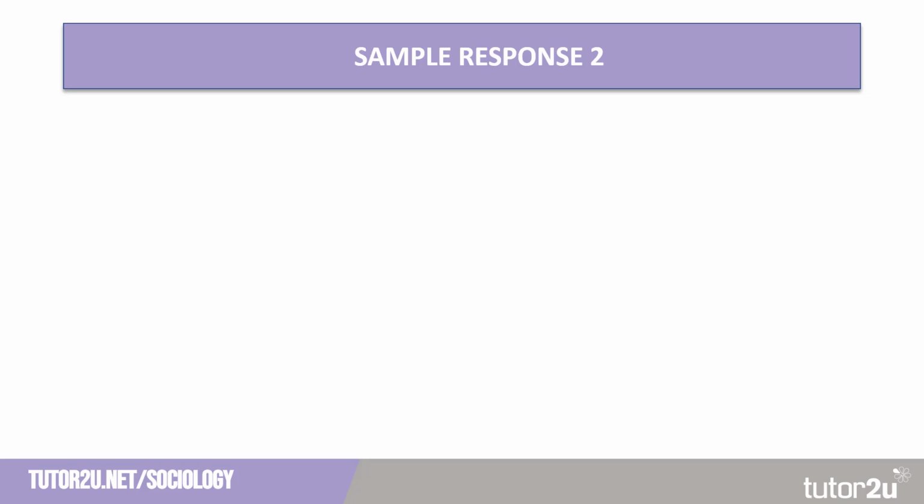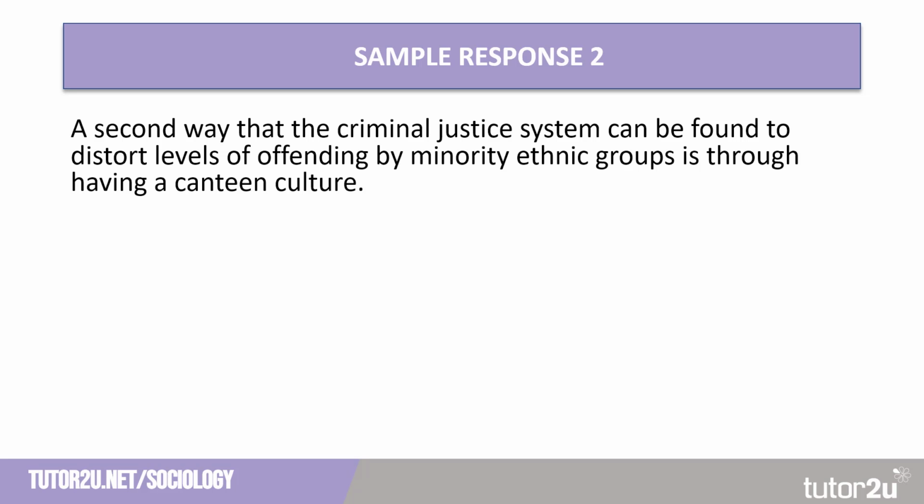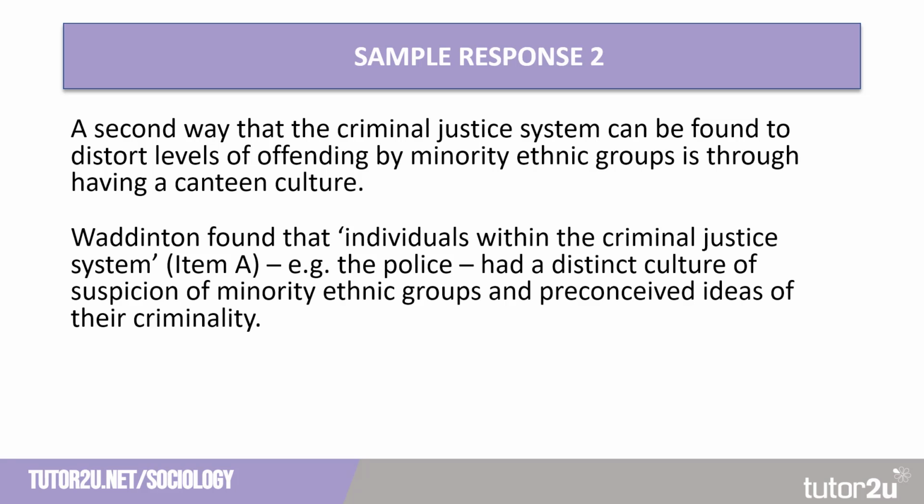Our second response, a second way that the criminal justice system can be found to distort levels of offending by minority ethnic group is through having a canteen culture. Again, we're not specifically referencing the item just yet. Now we're going to bring in a bit of research that does do that. Waddington found that individuals within the criminal justice system, item A, e.g. the police, had a distinct culture of suspicion of minority ethnic groups and preconceived ideas of their criminality.